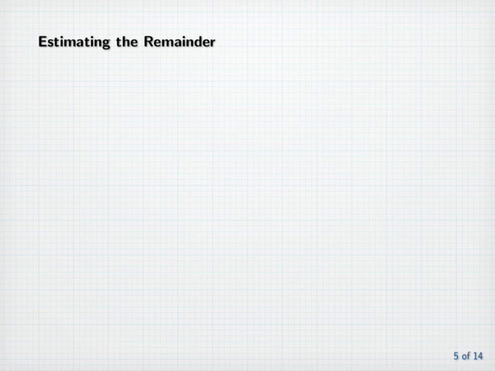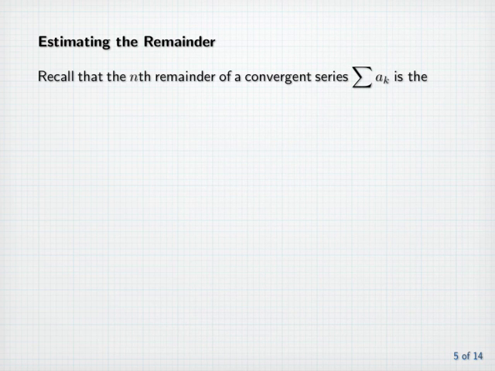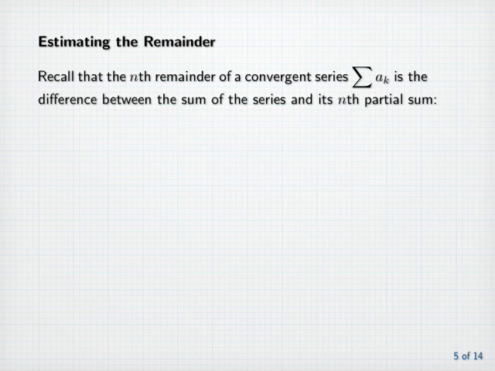Estimating the remainder. Recall that the nth remainder of a convergent series, the sum of a sub k, is the difference between the sum of the series and its nth partial sum. Capital R sub n equals the sum of a sub k minus s sub n, which equals the sum from k equals n plus 1 to infinity of a sub k, since s sub n is the sum from k equals the starting index up to n of a sub k.